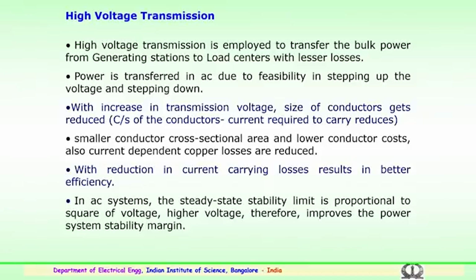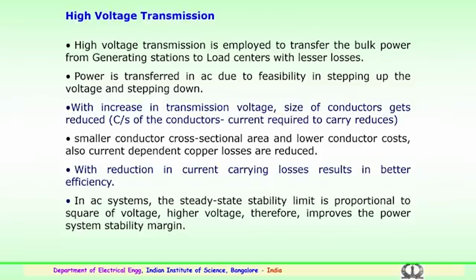Then, with an increase in transmission voltage, the diameter of the conductor, that is, the cross section of the conductors, gets reduced, and the current required to be carried also reduces because the power is transmitted at very high voltage.